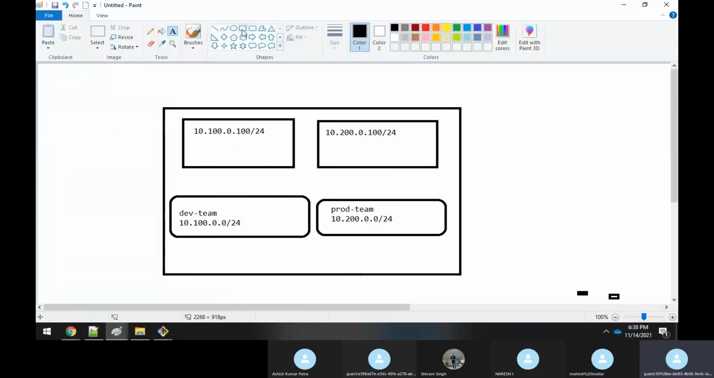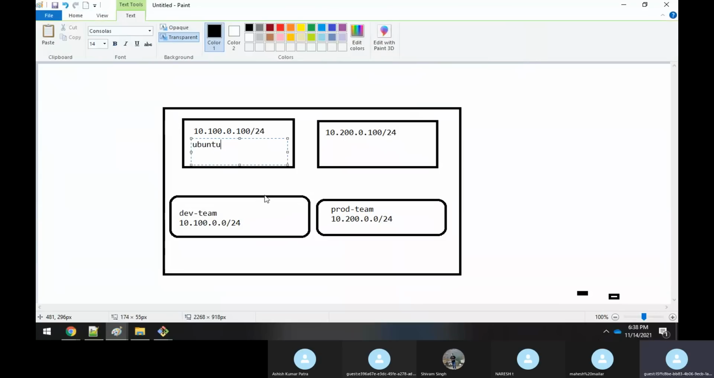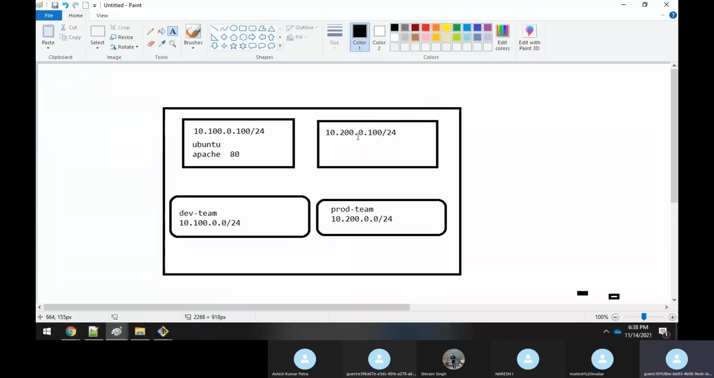I have chosen Ubuntu here. I will install the Apache server in this machine and enable Apache, and you always know that Apache uses port number 80, correct? I have installed some application in this Apache. Now this machine should be able to access the application running in this container. It means that 10.200.0.100 should communicate to this IP address where your Apache is running and you have hosted some application, running on port number 80.